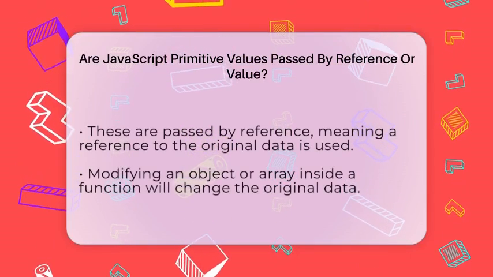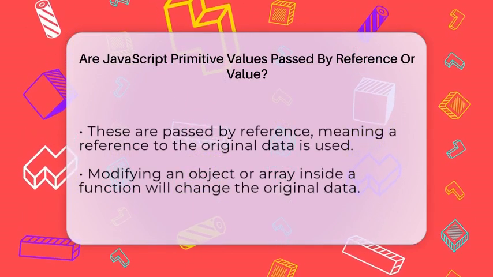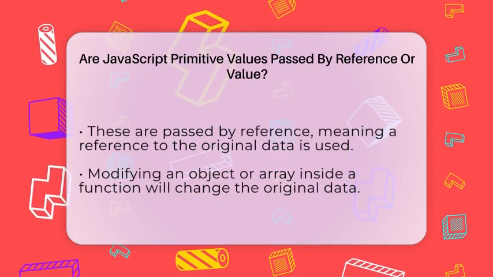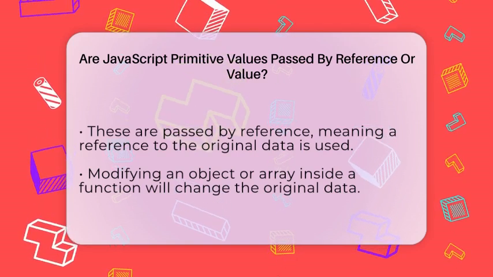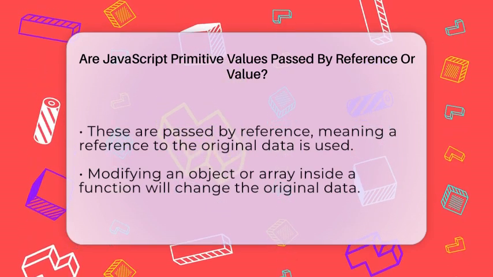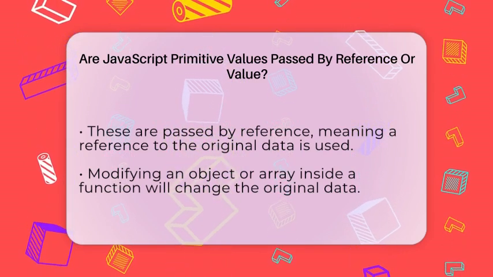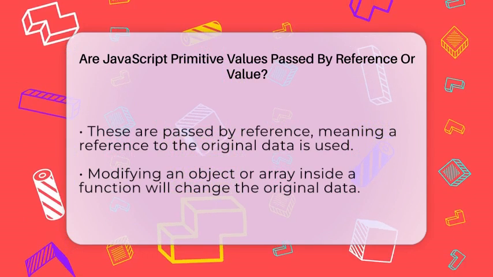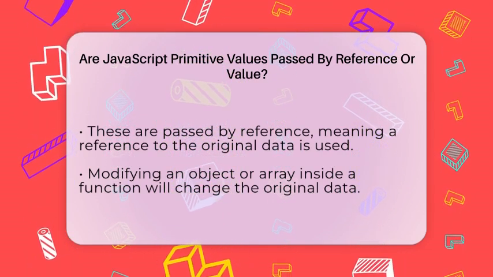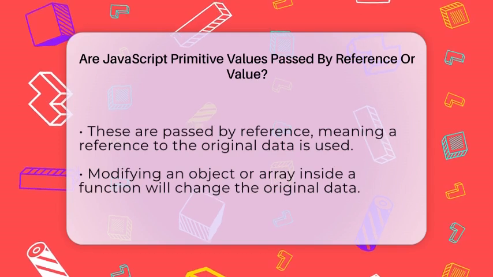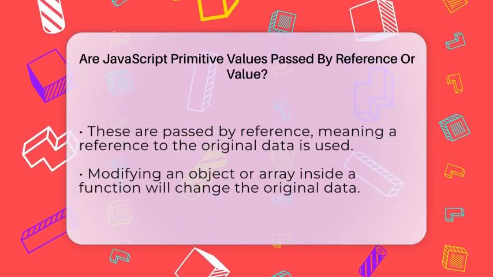This is different from objects or arrays, which are not primitive. These are called non-primitive data types. When you pass an object or an array to a function, you are passing a reference to the actual data stored somewhere else in memory. This means if you change the object or array inside the function, those changes will affect the original data. For example, if you have an array and you pass it to a function that adds an item, the original array will now include that item.